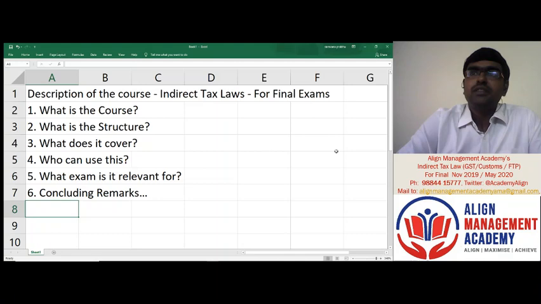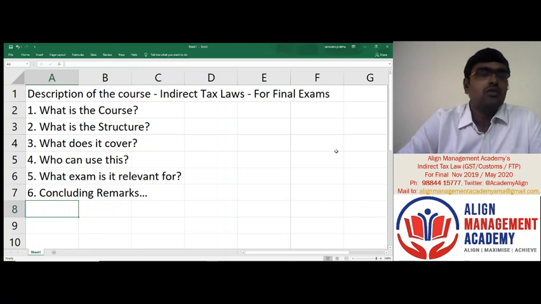So due to these two reasons, dear friends, we have structured the course into 2 parts. One is your GST law, which is a significant part of the syllabus, and the second part comprises your customs and foreign trade policy, FTP.